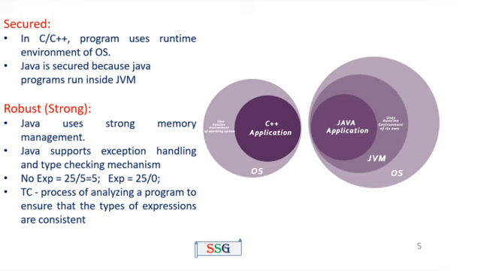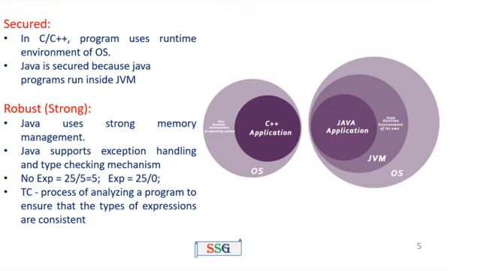Another feature: Java supports exception handling and a type checking mechanism. What is meant by exception handling? An exception is nothing but a runtime error. During the execution of the program, if any error comes, Java throws that error and executes the remaining statements in the program. That is called exception handling.